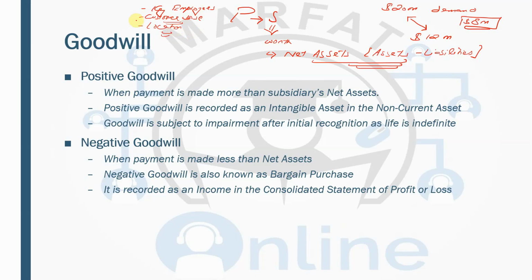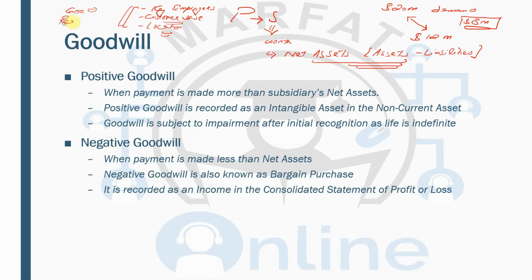Again, these key employees and customer base and locations, these are the things which do matter, but they are not recorded as an asset in their financial statements, but they will be charging you for those things. So remember one thing, they will be charging you for those things for those good reasons.